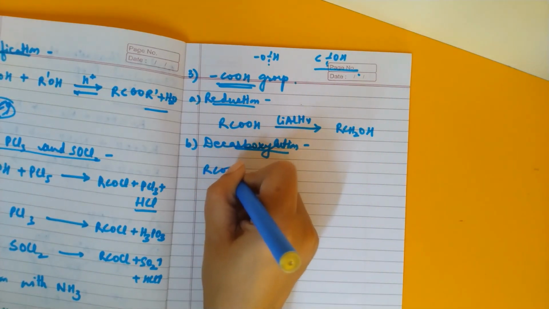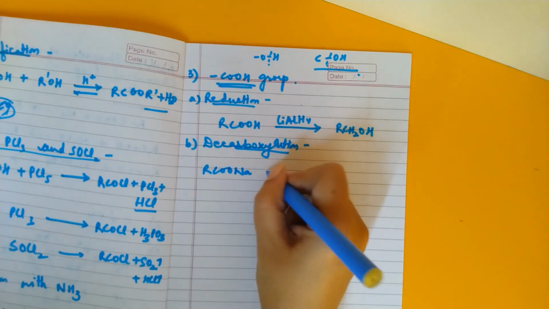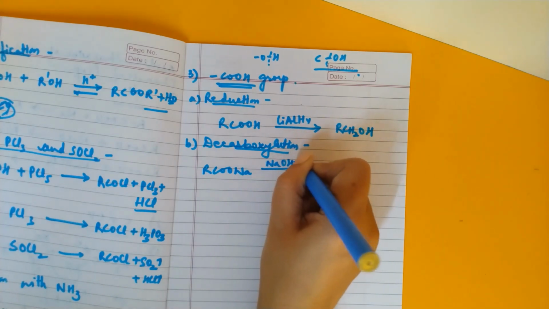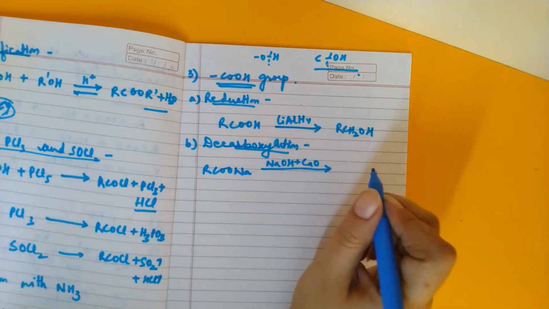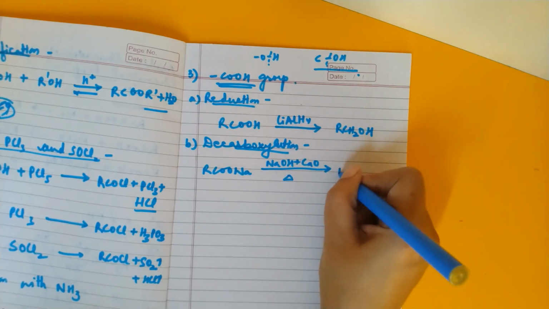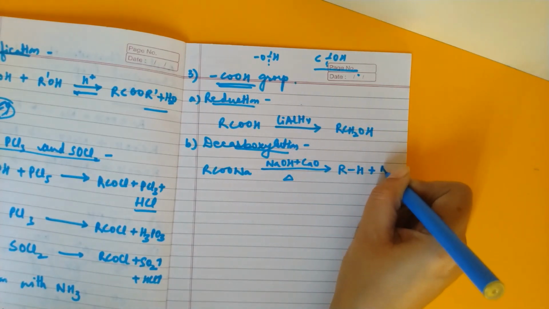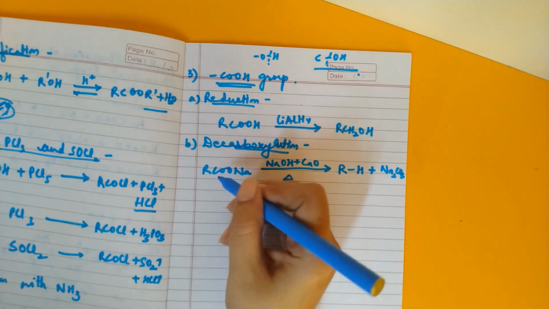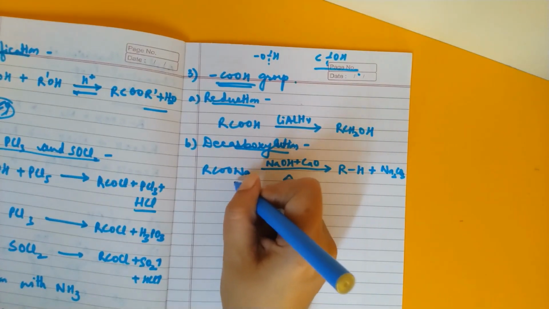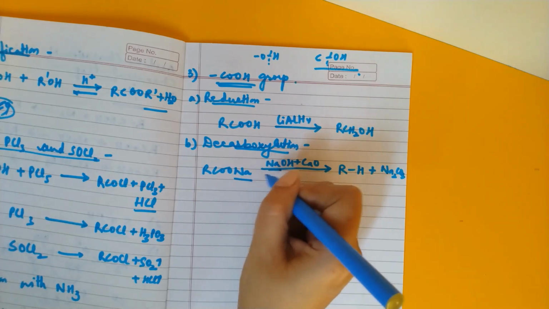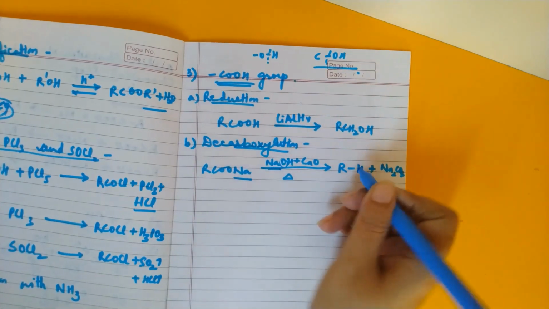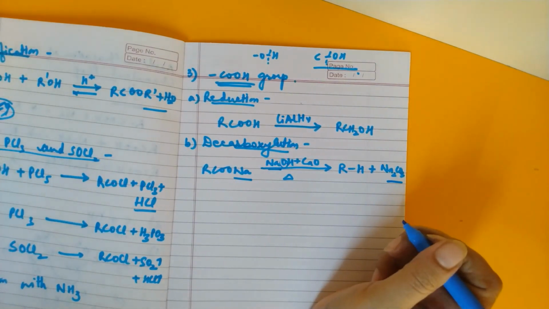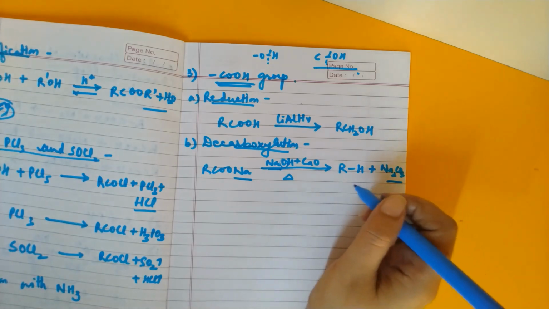So say we have a sodium salt of a carboxylic acid, and when this sodium salt is reacted with soda lime, that is NaOH plus CaO in 1:1 ratio, and we heat it, then we get the corresponding alkane plus Na2CO3. So that is how the reaction is taking place. Na, CO2 and oxygen is giving CO3, so Na2CO3, and H will get joined to this alkyl group. So that is how the reaction is taking place.